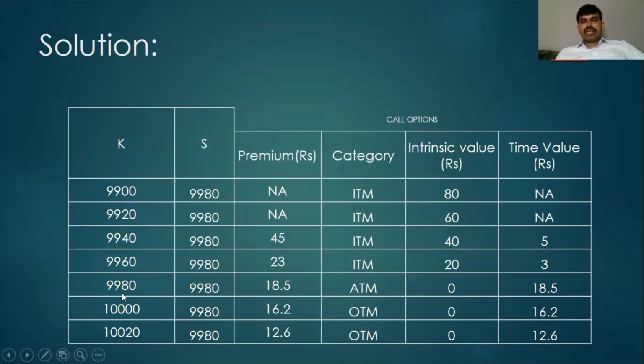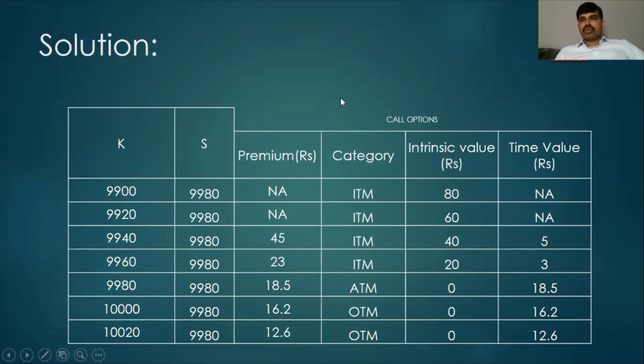When we come to the next scenario, the spot price is exactly equal to the exercise price, so this is an at the money option. For an at the money option, the intrinsic value is always 0, so the time value is the premium, 18.5 minus 0, which is 18.5. Similarly, the other options are calculated in the same way.